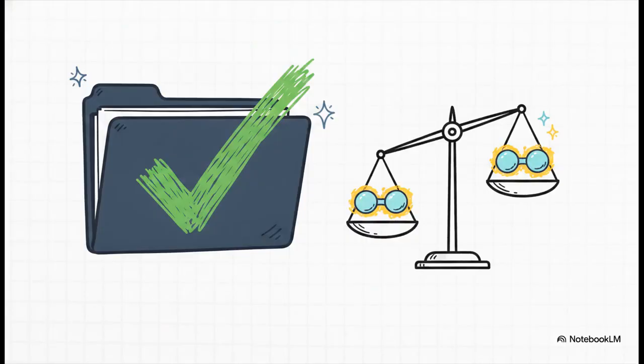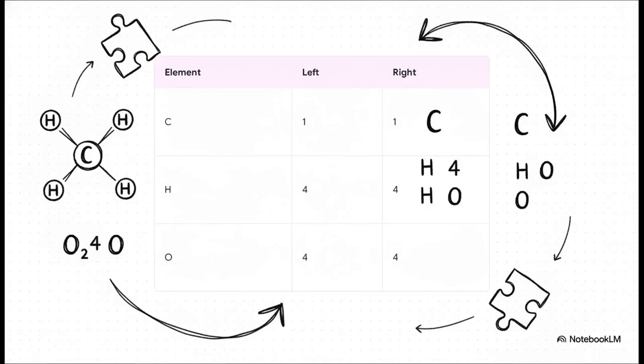To close the case, we just trial another hit. We multiply the reactant oxygen molecule by 2. This gives us a beautifully updated equation. CH4 plus 2O2 yields CO2 plus 2H2O. One final look at our table verifies that every single atom is accounted for. We've got 1 carbon, 4 hydrogens, and 4 oxygens perfectly mirrored on both sides. The puzzle is solved, and the universe is safely restored to equilibrium.